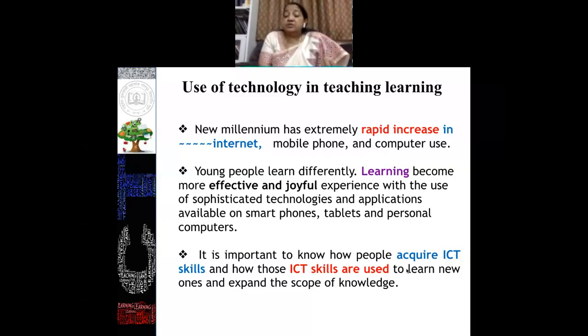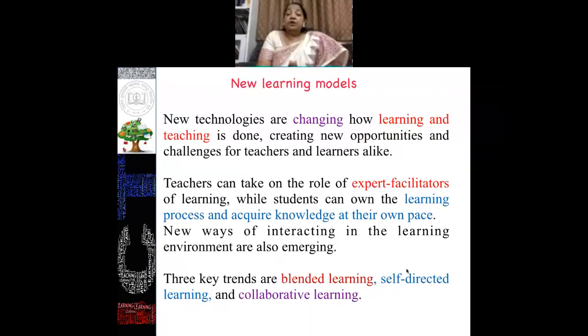Whenever a teacher tries to use a technological tool in their classroom situation, or wants to integrate ICT in their day-to-day teaching learning process, the teacher must keep in mind how these young people acquire ICT skills and how they use these skills to learn new knowledge. Once you come to know all these things, then of course your module will be more effective and your students will learn in a much better way. Now, if I talk about the technology integrated models, new technology is changing how learning and teaching is done, creating new opportunities and challenges for teachers and learners alike.